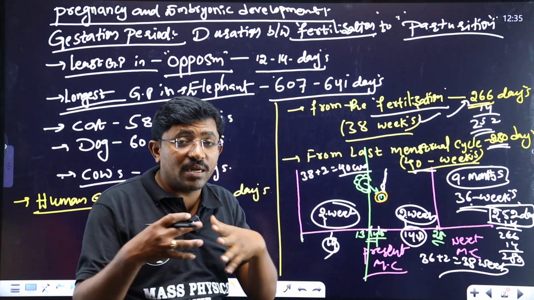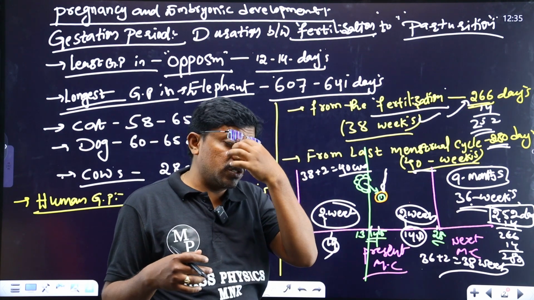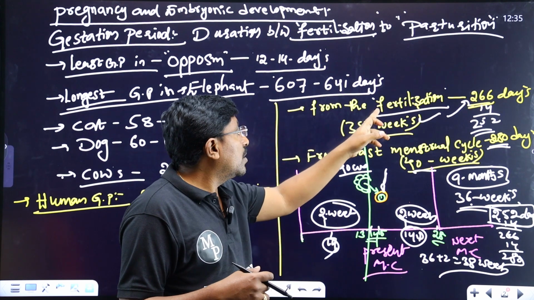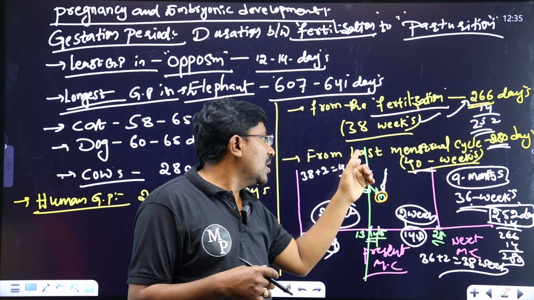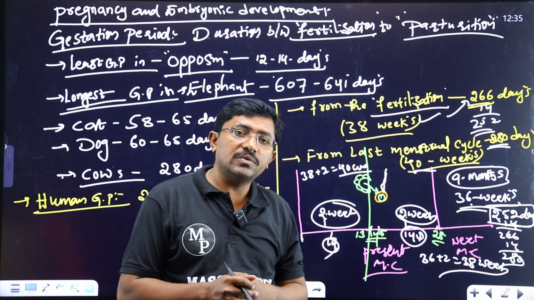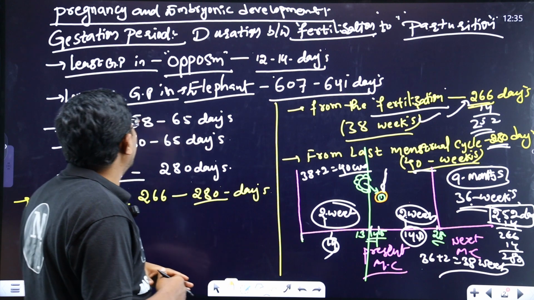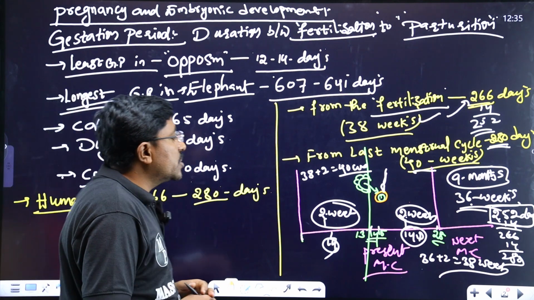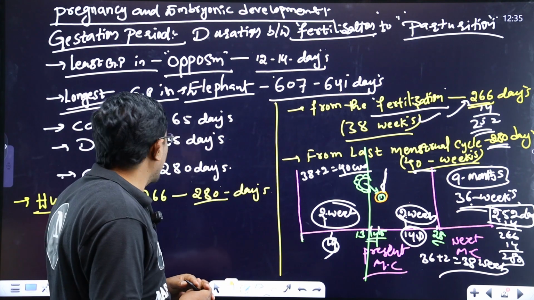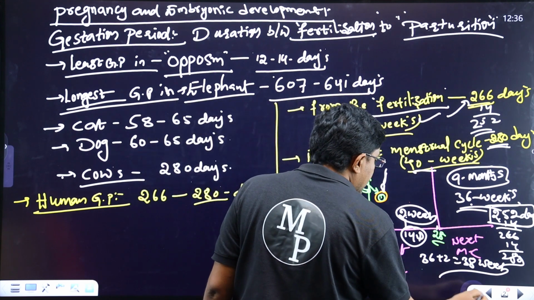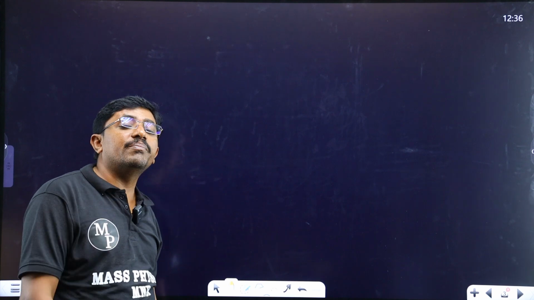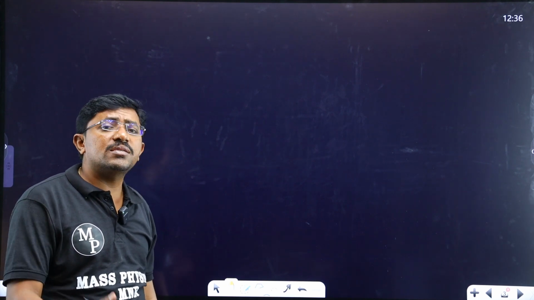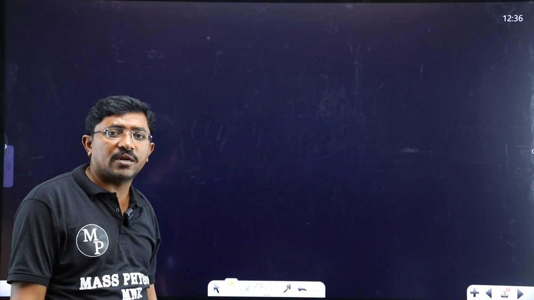Sometimes in our examination, when they ask based on weeks: from the fertilization it is 38 weeks, from the last menstrual cycle it is 40 weeks. So these are a few points regarding the gestation periods. Okay, after that we will continue to what happens after implantation. The embryo will develop, and the pregnancy is confirmed after implantation.